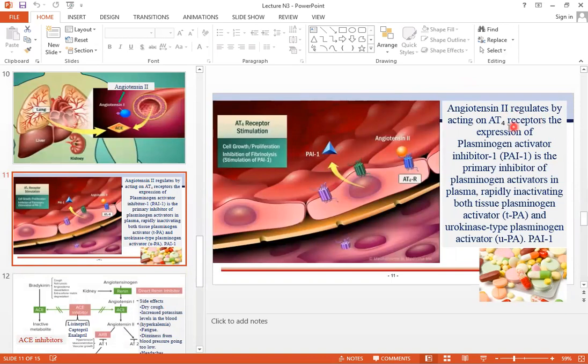Angiotensin 2 acts on the AT4 receptor, which helps in cell growth or proliferation and inhibits fibrinolysis. Plasminogen activator inhibitor, PAI-1, is the primary inhibitor of plasminogen activator in plasma, rapidly inactivating both tissue plasminogen activator and urokinase-type plasminogen activator.